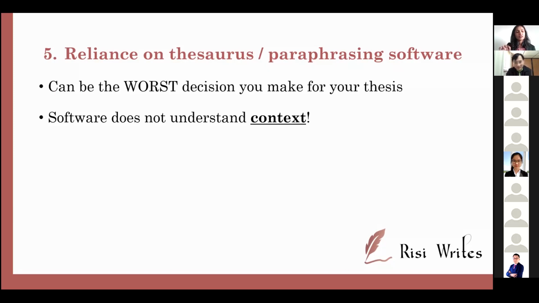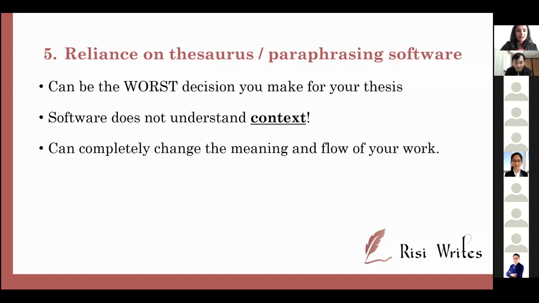The thing is, this kind of software does not understand the context of your research. It understands grammar, it understands synonyms, replacing one word with the other, but it does not know your work. So it can completely change the meaning and flow of your work. For creative writing, that's fine, because we are not beholden to certain variables.